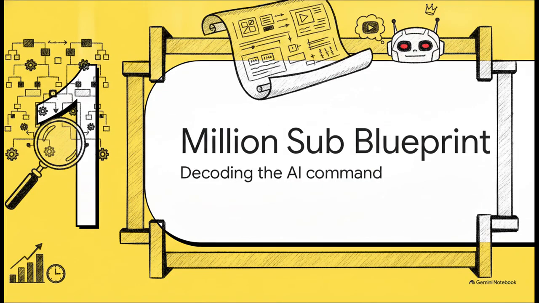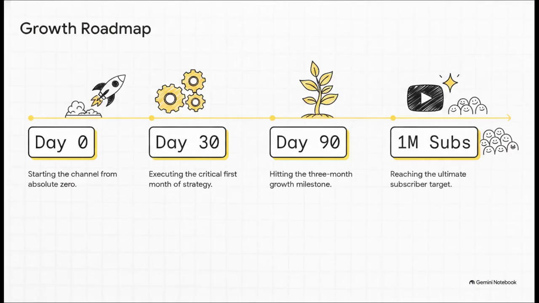Section 1. The Million Subscriber Blueprint. Decoding the ultimate AI command. To decode this blueprint, we really have to look at the roadmap. What we're exploring here is essentially a highly dense instruction manual that boxes the AI in, totally preventing it from hallucinating or just giving vague advice. And a growth engine like this requires a precise trajectory. The prompt specifically instructs the AI to create structured 30-day and 90-day growth plans.